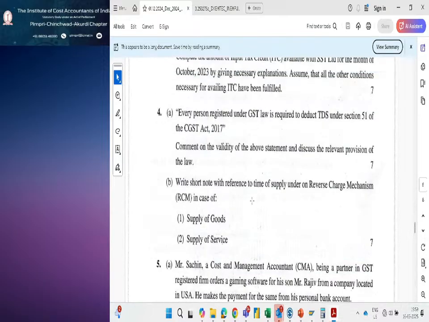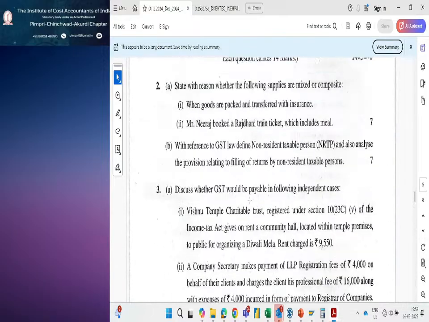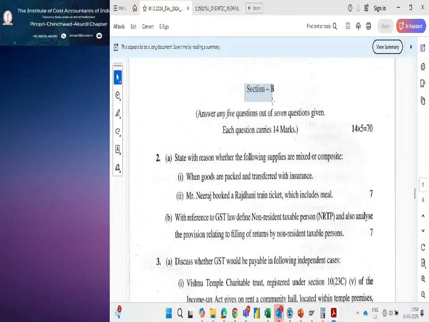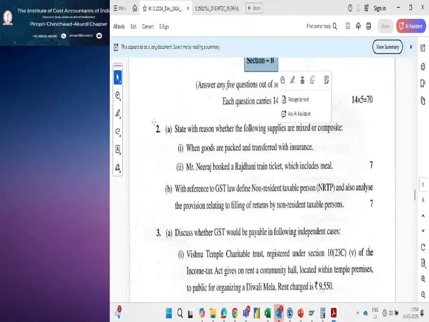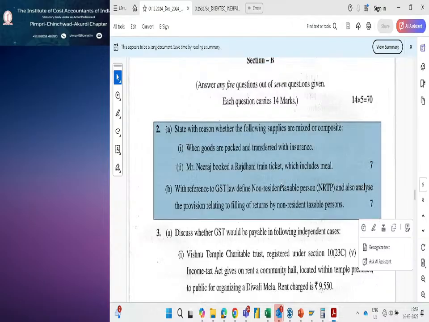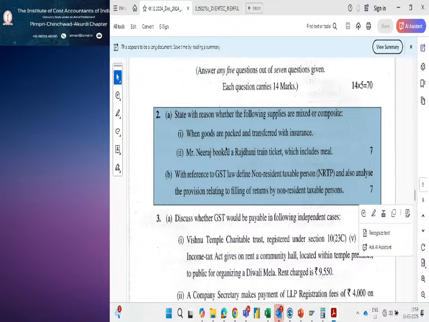So we have seen now, see Section B, we have seen question number 2. Question number 2 is on composite and mixed supply. The question is to find whether it is a composite or a mixed supply. If you are thorough with composite and mixed supply, you can score well in this.